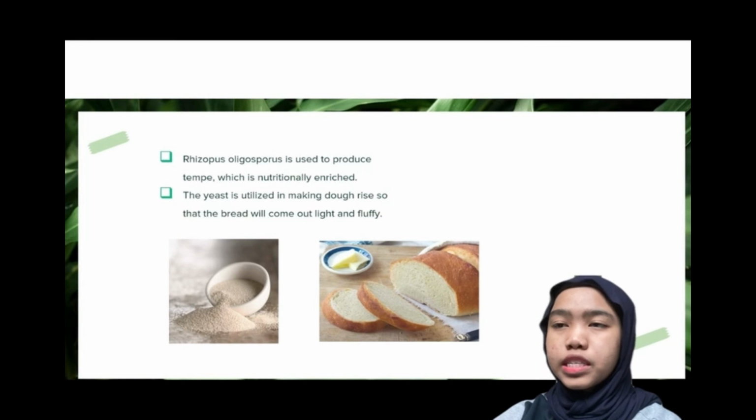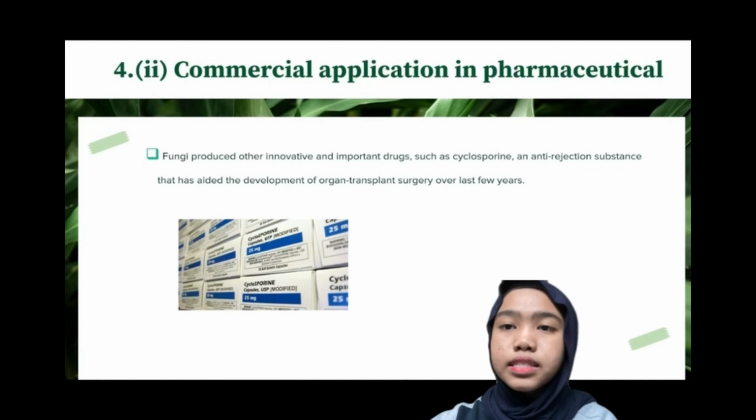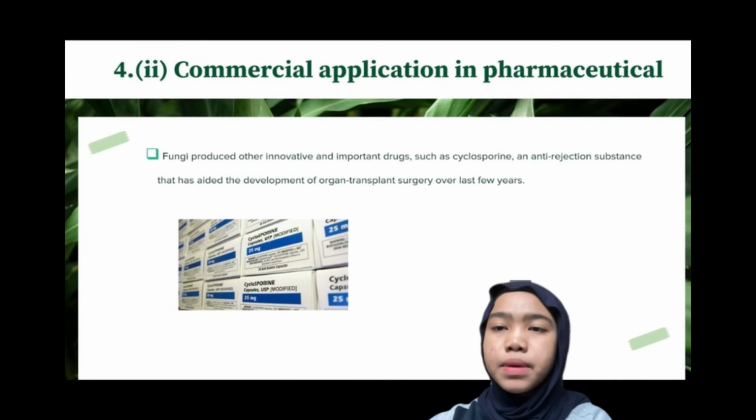Rhizopus oligosporus is used to produce tempeh, which is nutritionally enriched. Yeast is utilized in making dough rise so that the bread will come out light and fluffy. As well as that, commercial application in pharmaceuticals also involves fungi.